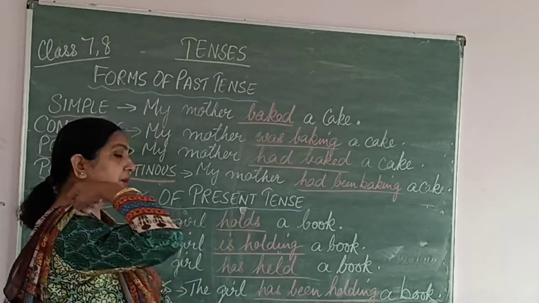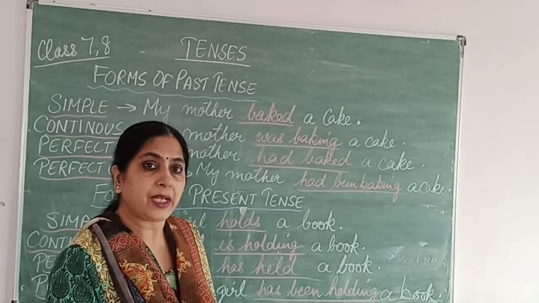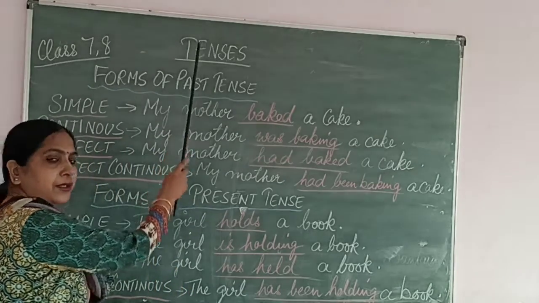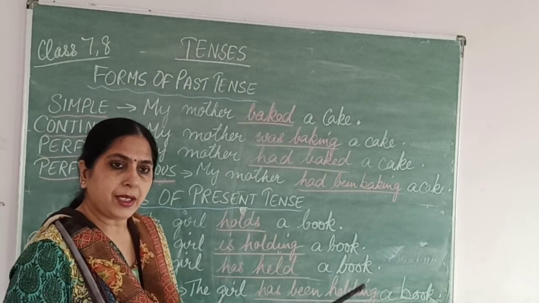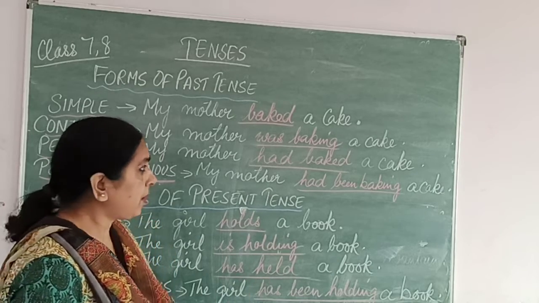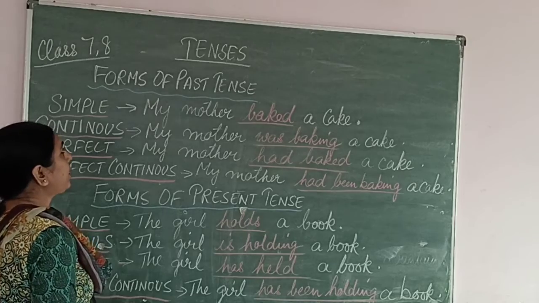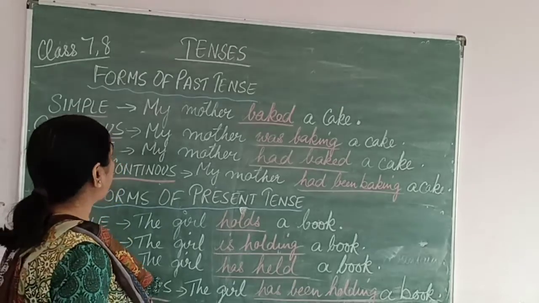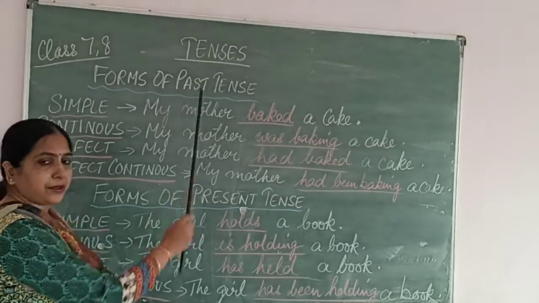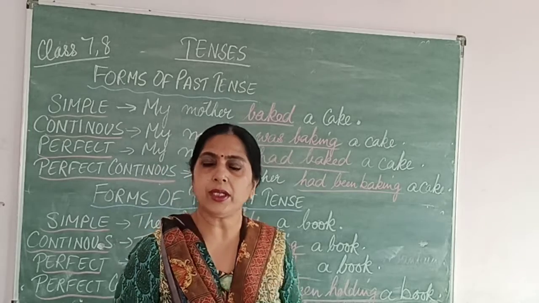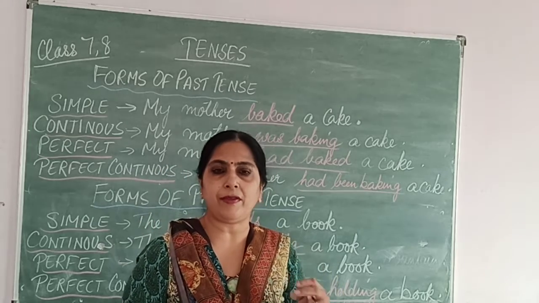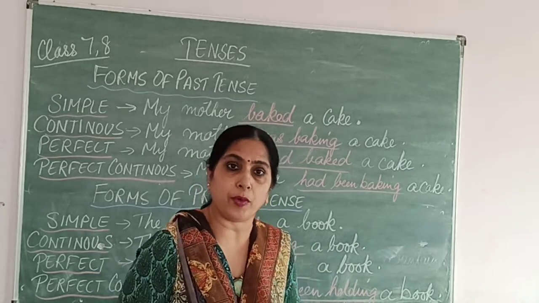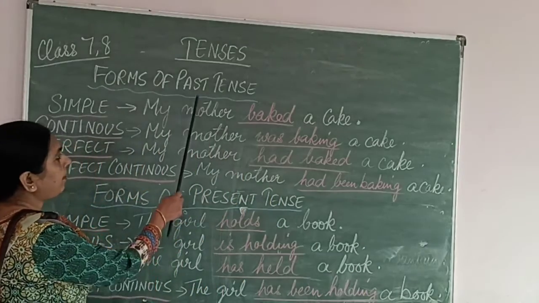So we are now trying to understand the different forms of tenses, right? Different forms of tenses. So forms of tenses we understood that it indicates time, the time at which a task is accomplished or completed, right? So we are now understanding the forms of tenses. What are the forms of tenses? The forms of past tense. First we shall consider what are the forms of past tense. One by one we shall discuss the past tense, present tense and future tense and what are their forms, right? So first we are taking past tense.